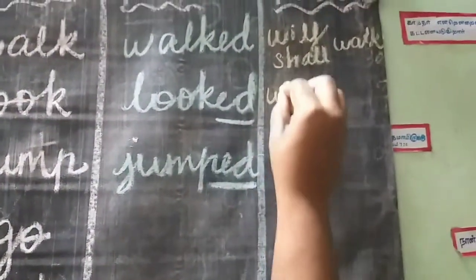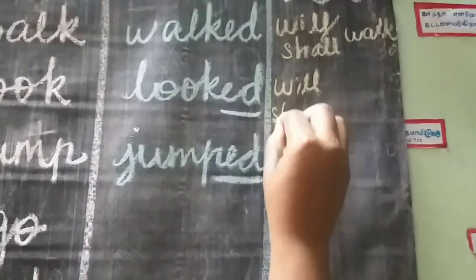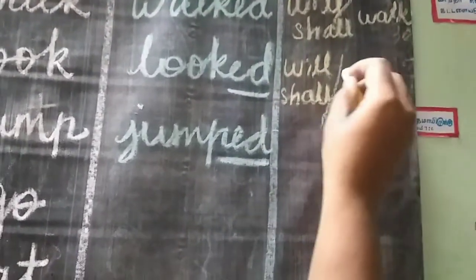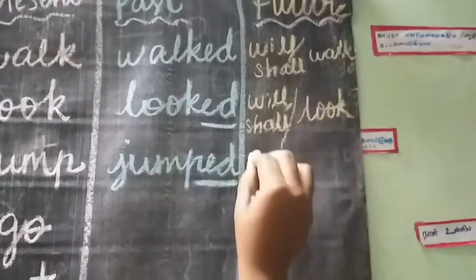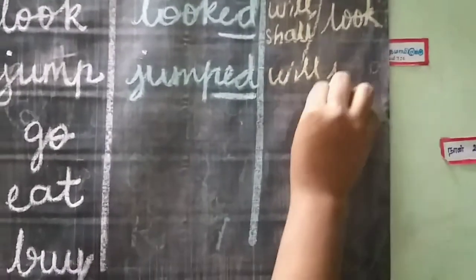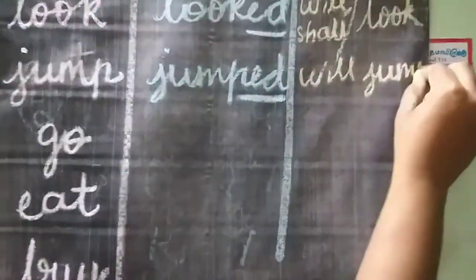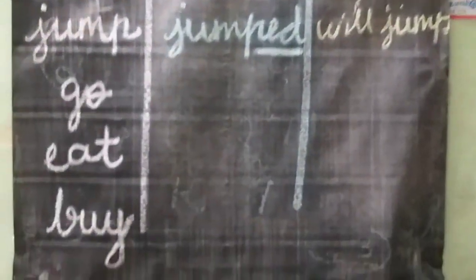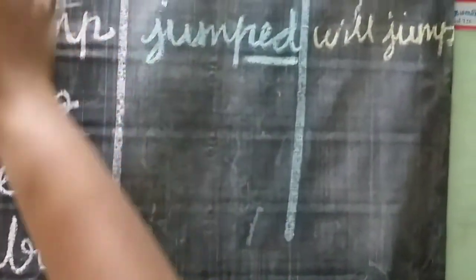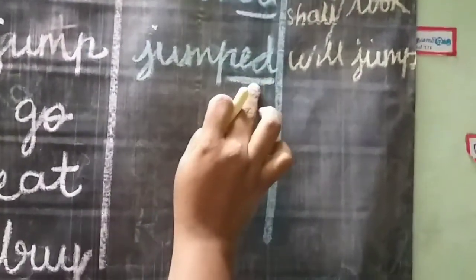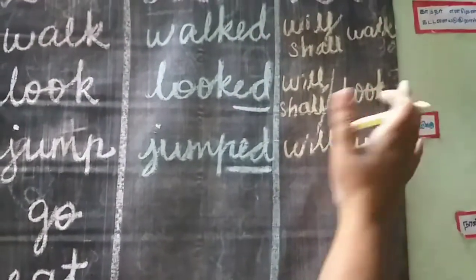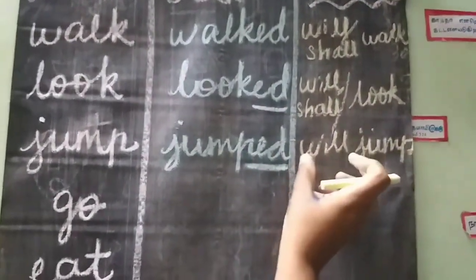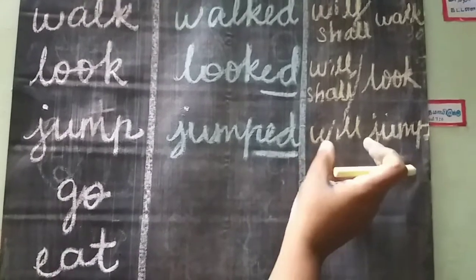Will look, will jump, and this is only in the future tense. These verbs change only by adding ed in the past tense, and in the future tense don't add any ed. Just add one word in front, that is will or shall.